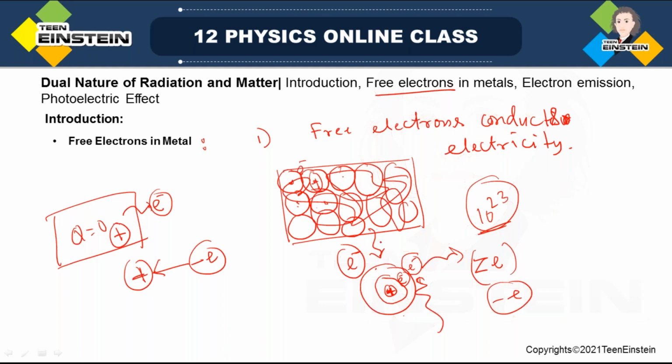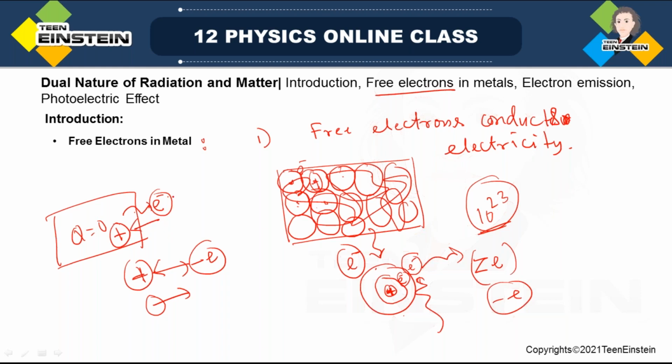So if you want to take any electron out of the metal surface, you have to provide certain energy by which it can overcome this pull, or be free from the pull. When it is trying to come out from the metal surface, the positive cores are attracting it towards the metal surface.